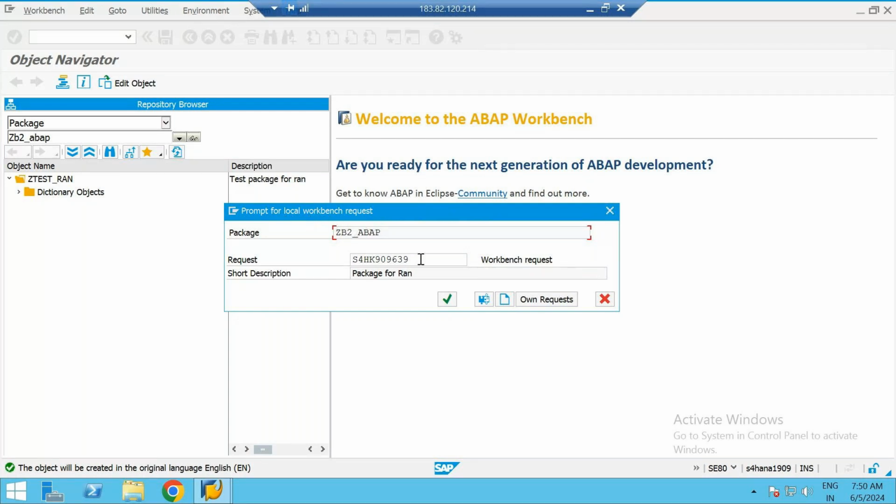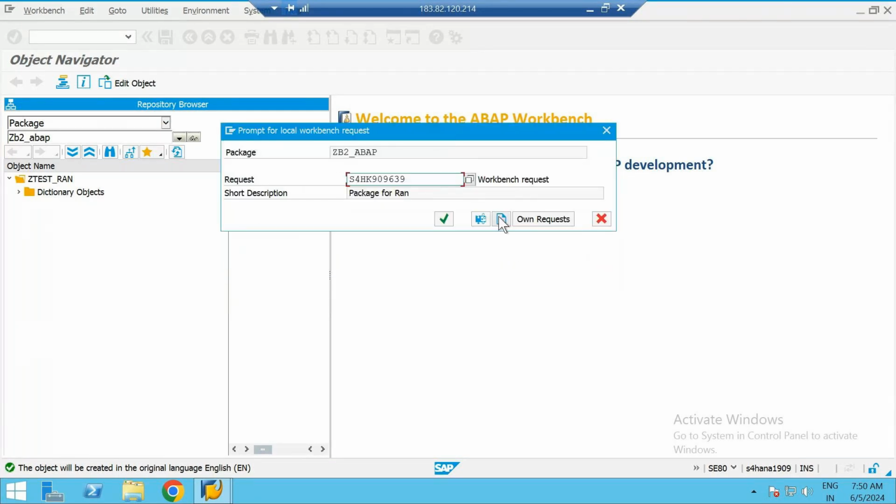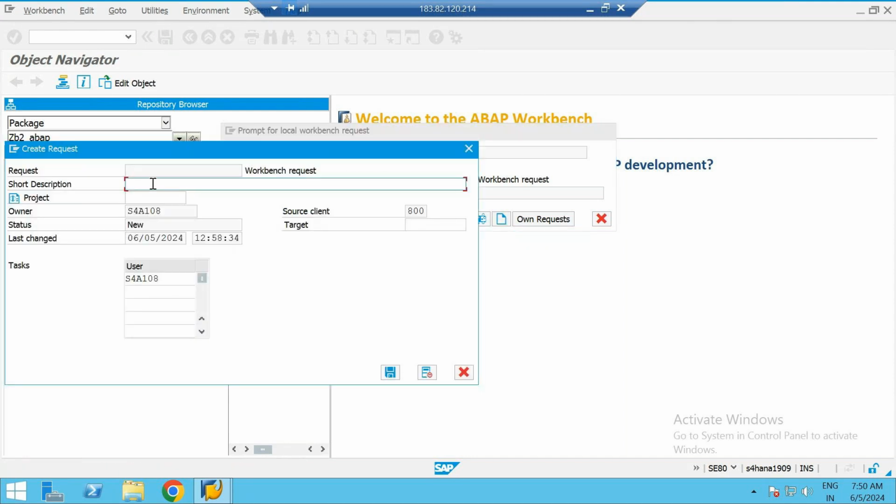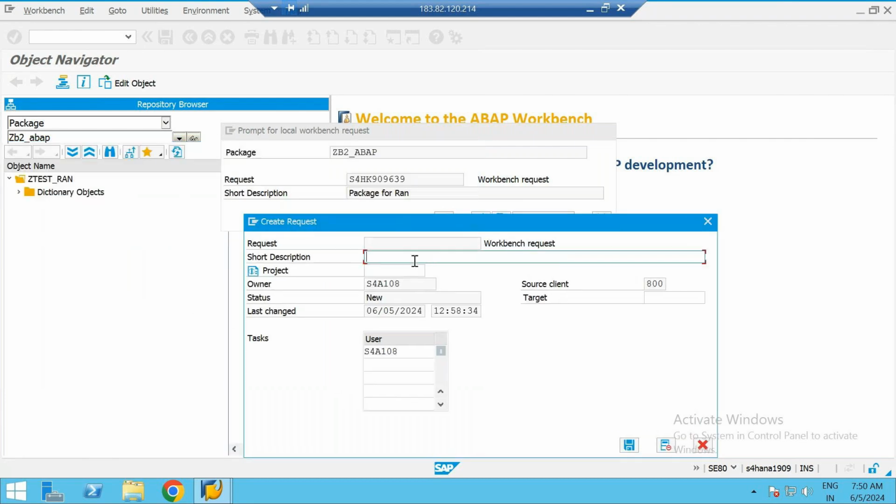Here you see HK followed by a series number. We have to create the TR, and to create the TR there is a button here that says create request. This is an existing TR that is coming up here, ignore that. Just click on create request. After clicking that, fill in a short description on why you are creating this.